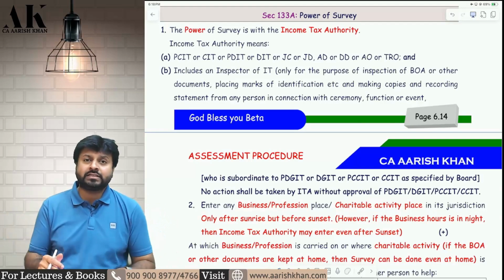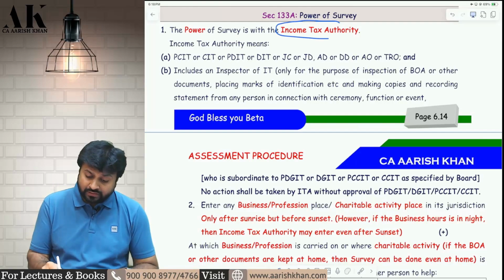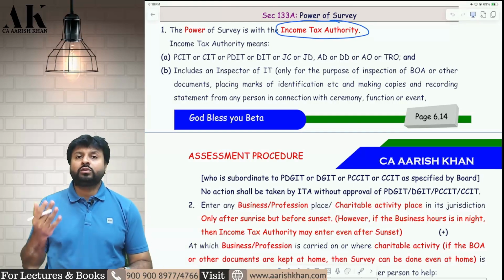To check your TDS and TCS compliance also. So survey can be done for multiple reasons. Now listen carefully. First of all, we need to identify who has the power to do survey. The power to do survey is with certain income tax authority. Now who are those income tax authority?